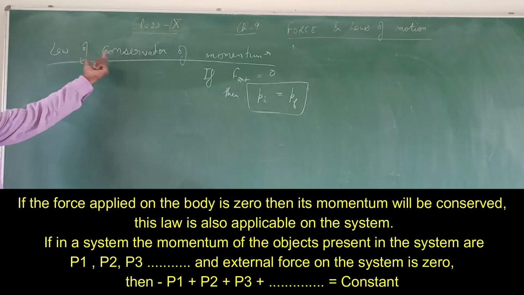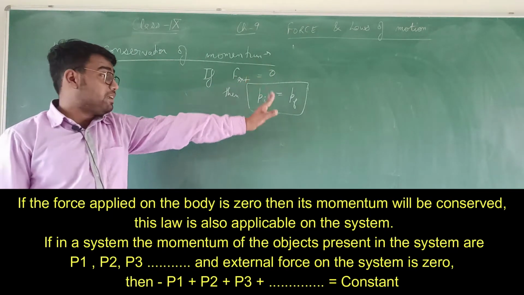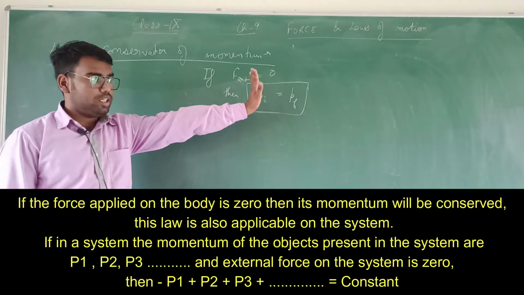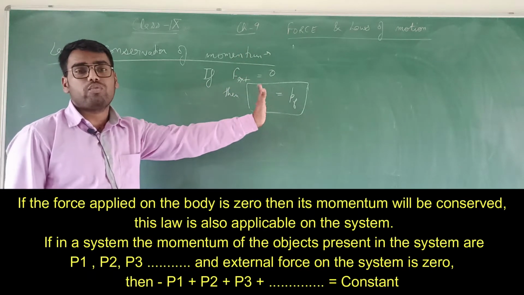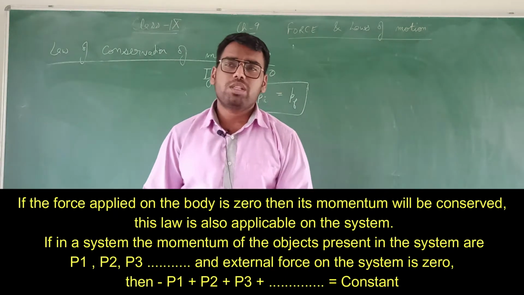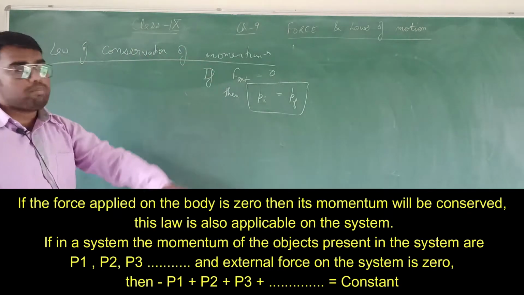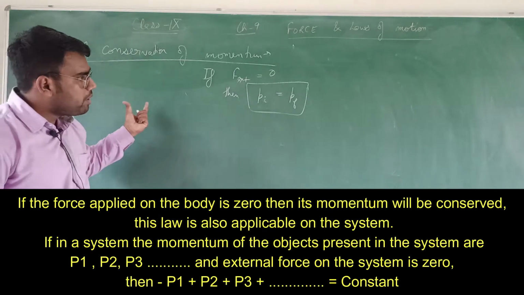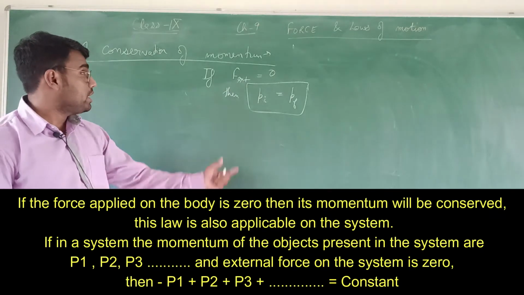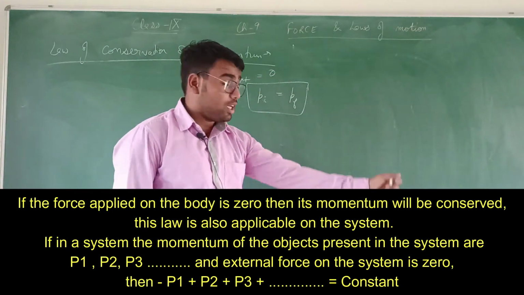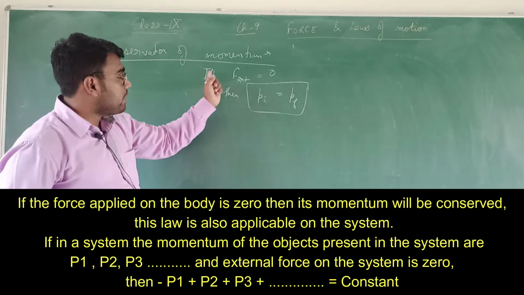Just remember these words, law of conservation. If you find these words with any quantity, that means the initial amount of that physical quantity is equal to the final amount of that physical quantity. In chapter number 3 of chemistry, atoms and molecules, you will study the law of conservation of mass. That means the initial amount of mass is equal to the final amount of mass. Similarly, in chapter number 11, you will study the law of conservation of energy. That means the initial amount of energy is equal to the final amount of energy.